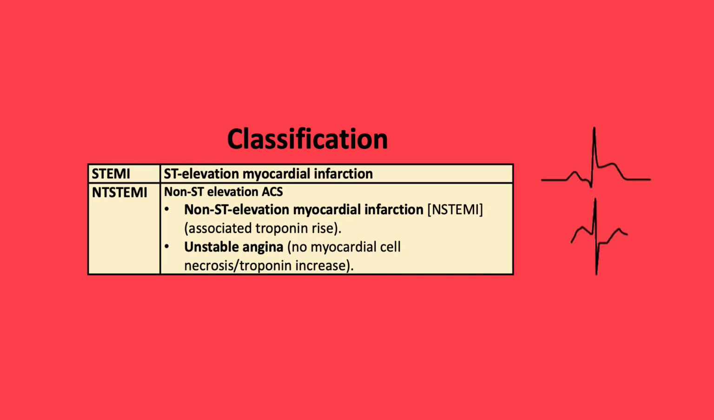The classification. They can be classified into ST elevation MI, so ST elevation on the ECG, or non-ST elevation, which is further subclassified into non-ST elevation MI and unstable angina. In comparison of these two pathologies, NSTEMIs are associated with troponin rise, while unstable angina is associated with no necrosis and therefore no troponin rise.